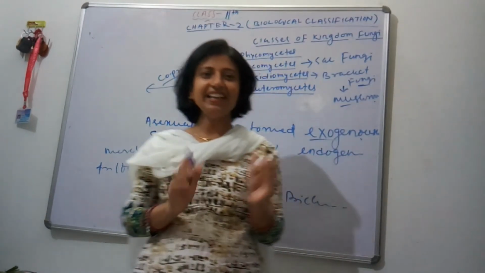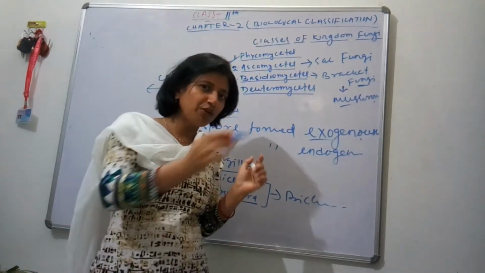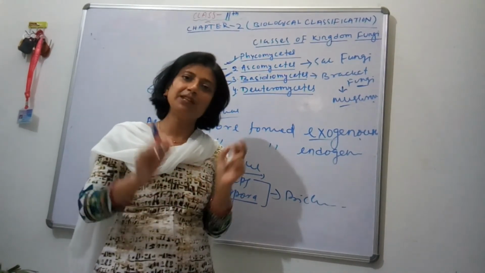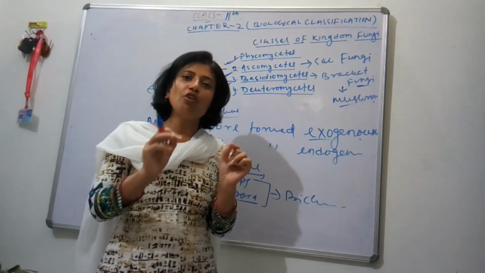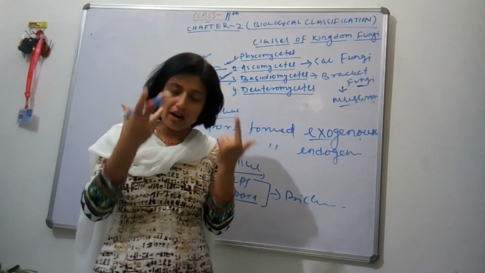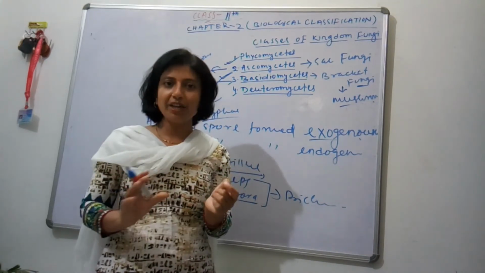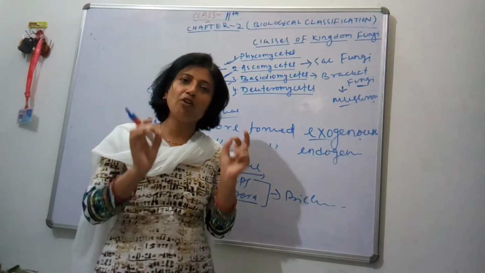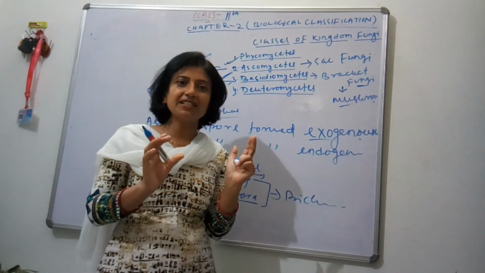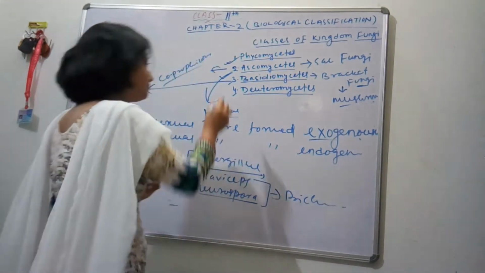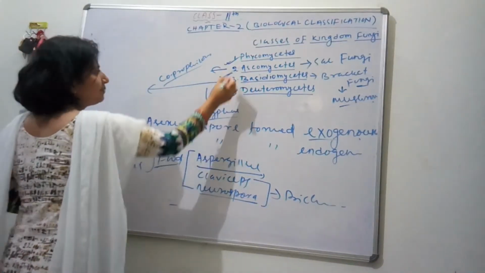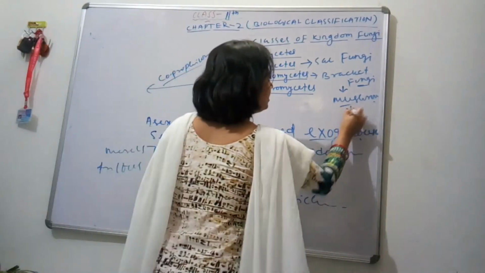So here, as I have told you in the earlier class, when we are studying any kingdom or any class, we have to know their habit, their habitat, their mode of reproduction, how they take their nutrition, their economic importance, and so on. They also live on trees or logs of wood and damp places. They are septate. Remember, septate means their hyphae are septate.